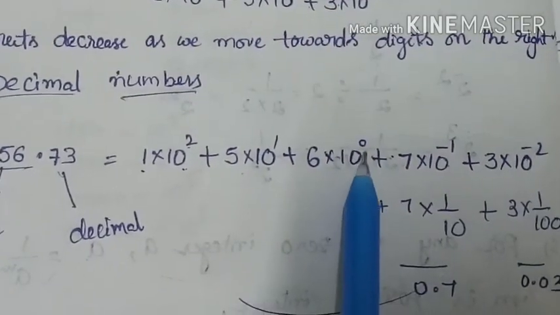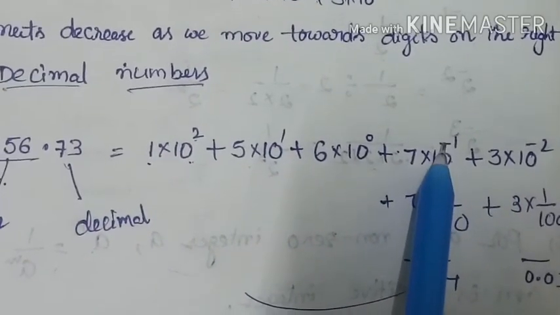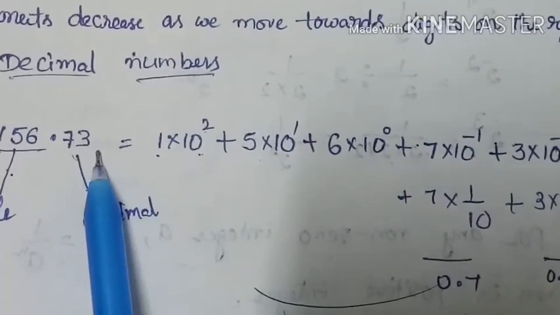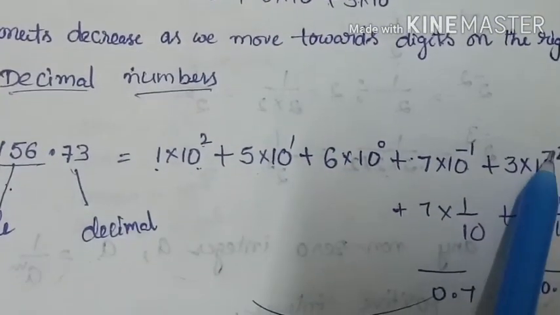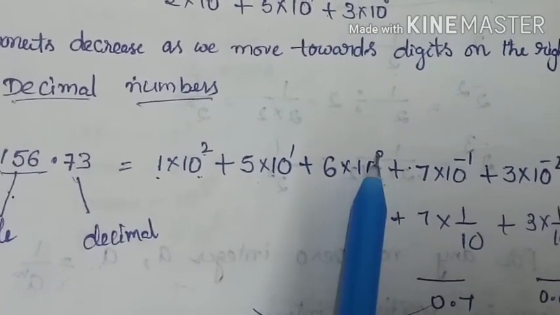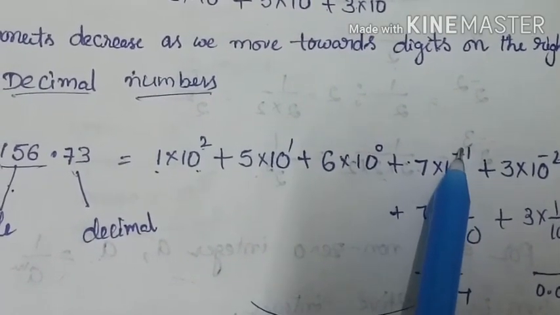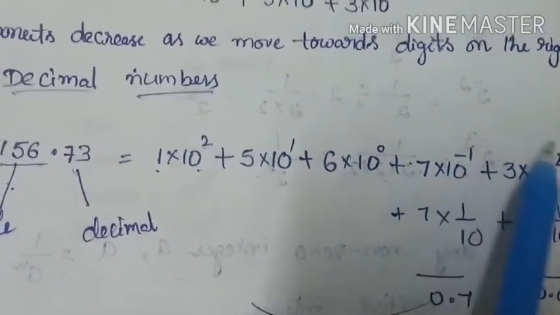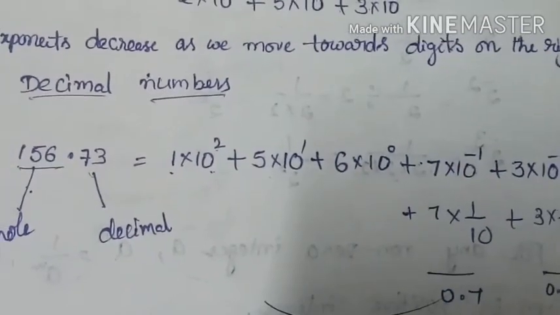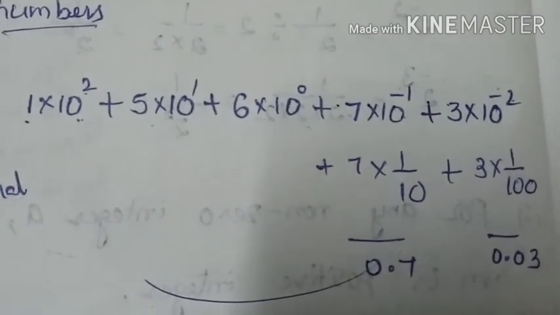So after 0 the decimal part is converted into 7 into 10 power of minus 1 plus 3 into 10 power of minus 2. Okay, that means the power should decrease. So 2, 1, 0, then whatever comes next is negative: minus 1, then minus 2, minus 3, minus 4 in this way. Okay, clear? Now here negative exponents are useful.